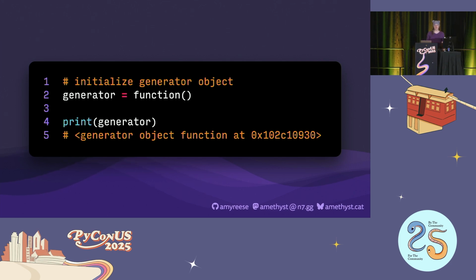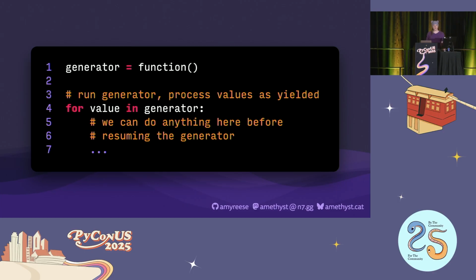and we need to do something with that object to make it start running and yield those values. Now, these generator objects are themselves iterable, so the easiest thing to do is to just loop over them. For each iteration of the loop, it runs the generator until it either yields a value or finishes. And once the generator yields a value, we can do anything we want in the body of the loop with that value.